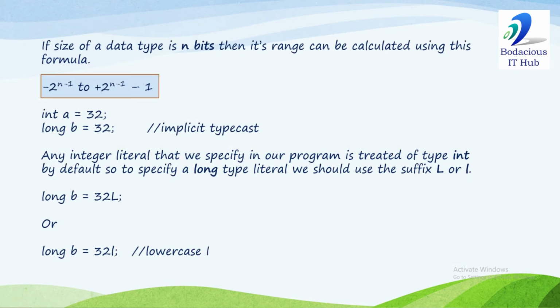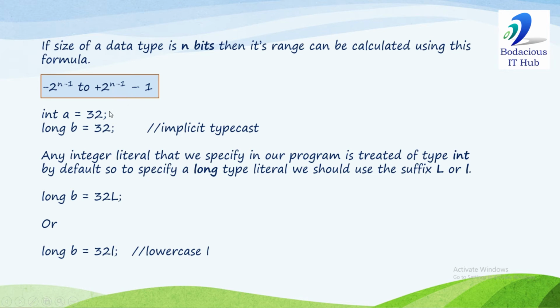If you know the size of a data type, then you can calculate the range using this formula. If the size of the data type is n bits, then the range would be minus 2 raised to the power n minus 1 to positive 2 raised to the power n minus 1, minus 1. For example, the size of the byte data type is 8 bits. So the formula would be minus 2 raised to the power 7 to positive 2 raised to the power 7 minus 1. And 2 raised to the power 7 is 128. So minus 128 to 127.